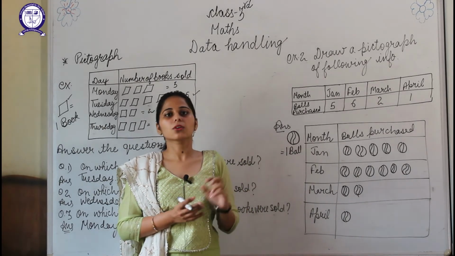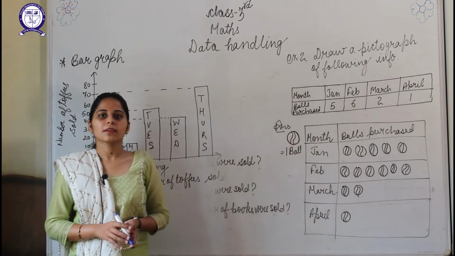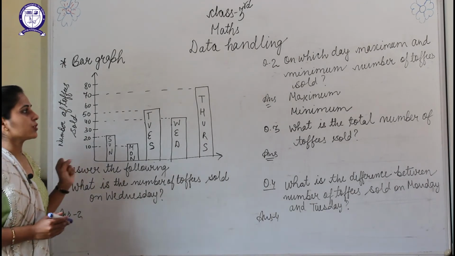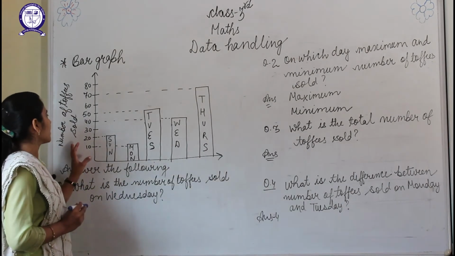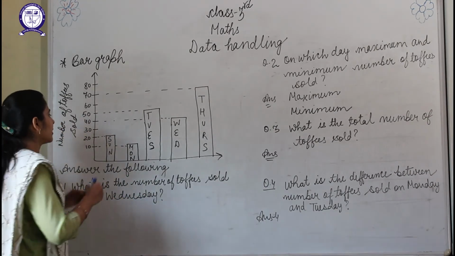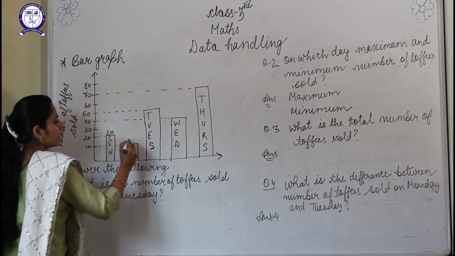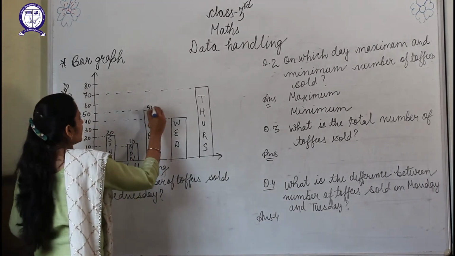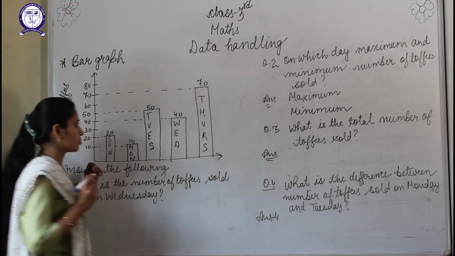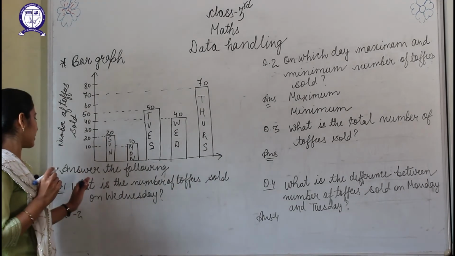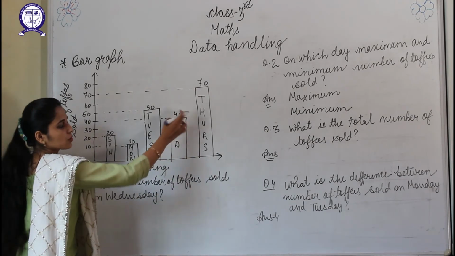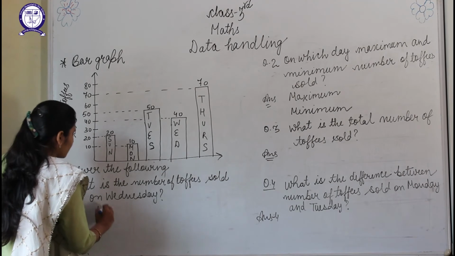Now we will discuss answering the questions related to the bar graph. Now bar graph, students. So here we are having a bar graph related to the number of toffees sold in the 5 days of the week. So on Sunday, how many toffees were sold? 20. On Monday, 10. On Tuesday, 50. And on Wednesday, 40. And on Thursday, 70 toffees were sold, students. You can also write the number above as I have written. Now answer, what is the number of toffees sold on Wednesday? So on Wednesday, how many toffees are sold? 40. So what will be the answer? 40 toffees.